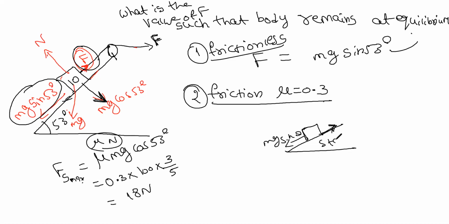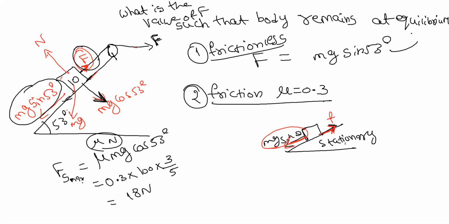Understand this because this is important. Due to this mg sine theta component, it wants to slide down, correct? But it is not sliding down. Means there is some frictional force acting opposite to it. That's why it is not sliding down. Means the frictional force is upwards.